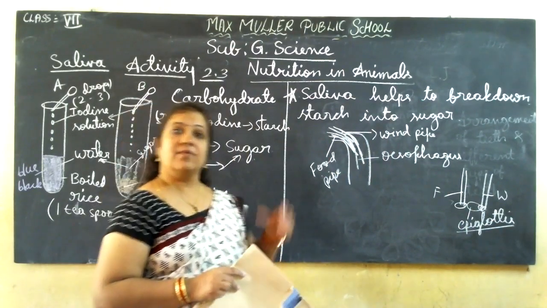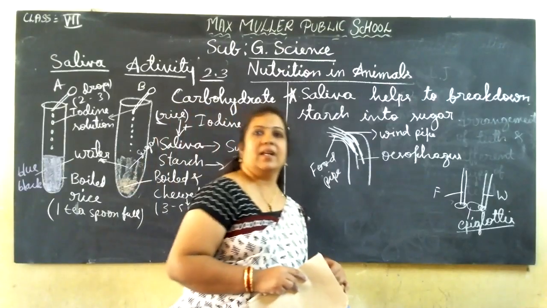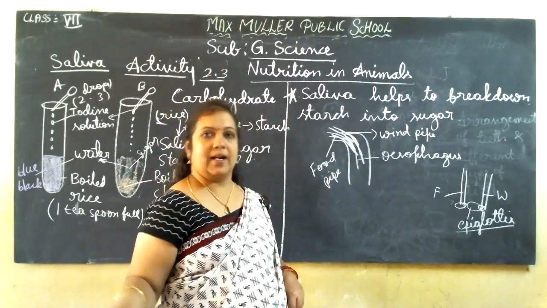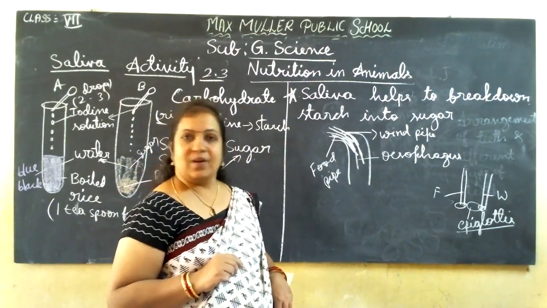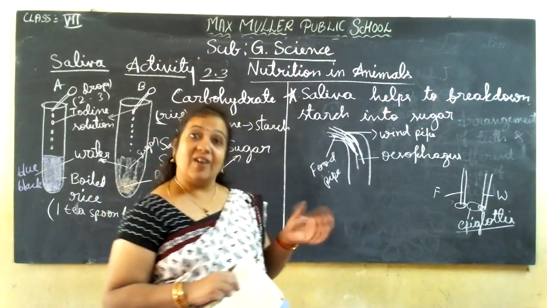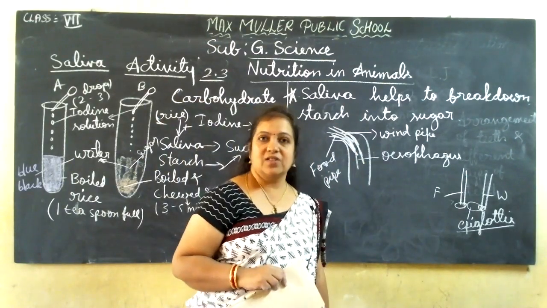Until that point, it is the same column only. After that, going to the stomach area, air goes to the lungs and the food goes to the stomach. They do not mix because of the epiglottis. Understood, children?